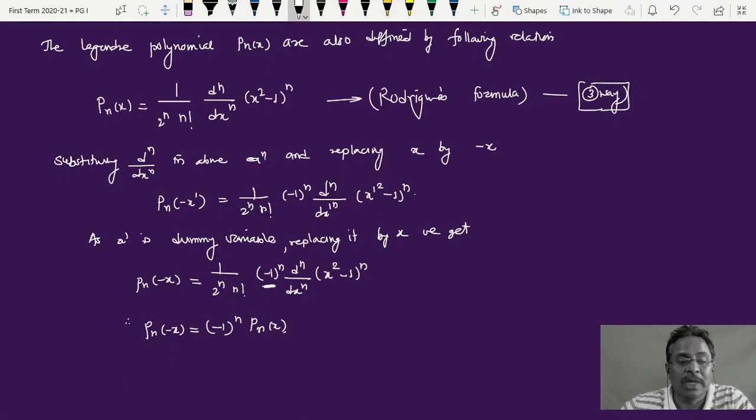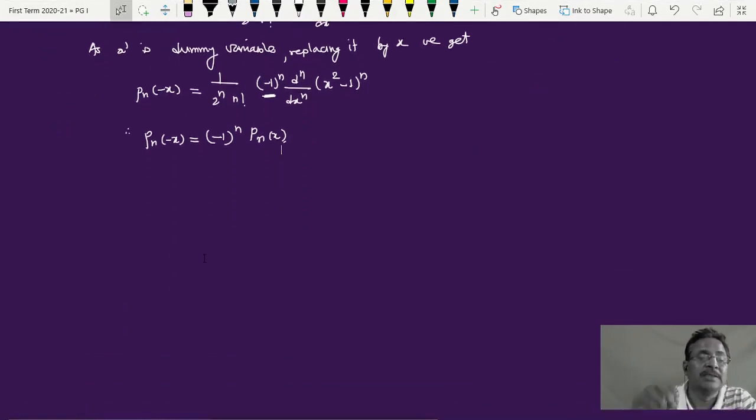So what I mean here, left hand side is the Legendre polynomials for negative values of x, right hand side is the Legendre polynomials for the positive values of x, and they are related by this number here, minus 1 raised to n. As I said earlier, if n is positive or the n is even, then minus 1 raised to even number is 1. That means Pn of x. So here you can write, if n is even, then Pn of minus x is equal to Pn of plus x.